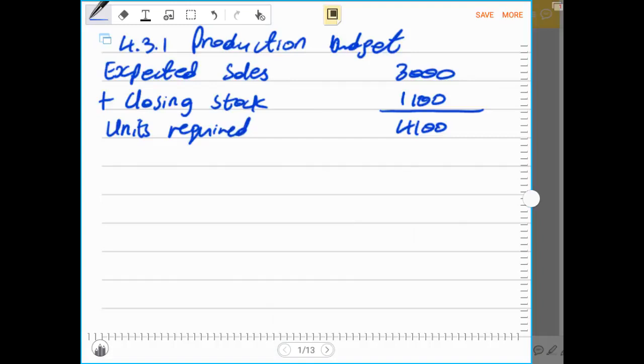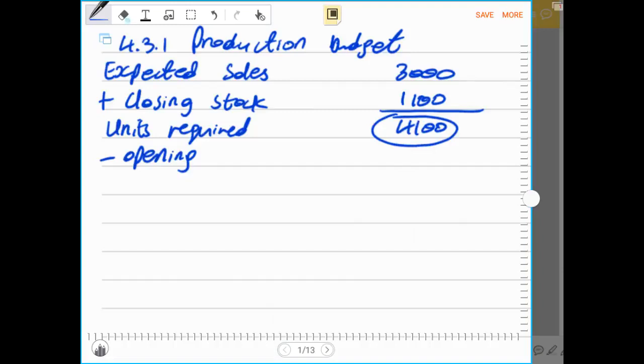Out of the units that are required, remember, there are units that were there at the beginning of the year, which is the opening stock. We always have to subtract opening stock, because out of that 4,100, there is opening stock that comes from the previous accounting period.